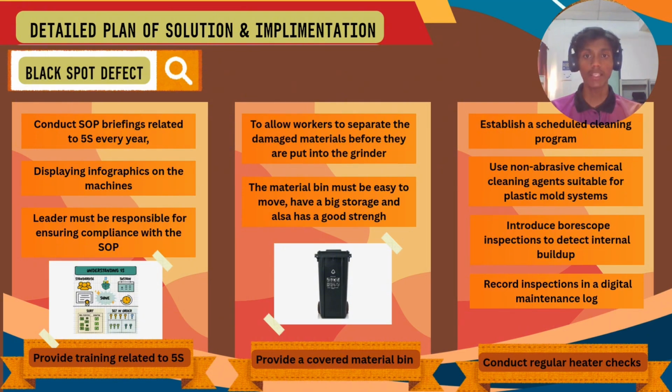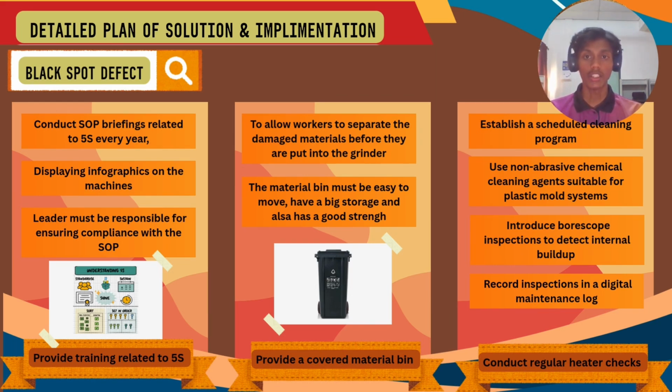So the plan to improve or prevent the black spot defect, I give 3. The first one is to provide training related to 5S, then provide a covered material bin, and the last one is to conduct regular heater checks. The training related to 5S is to address the man factor, or the human factor.